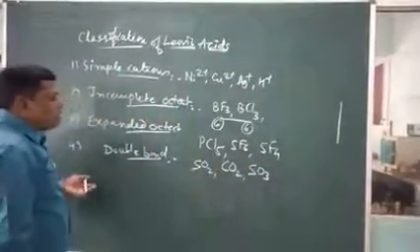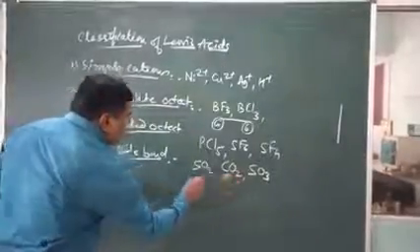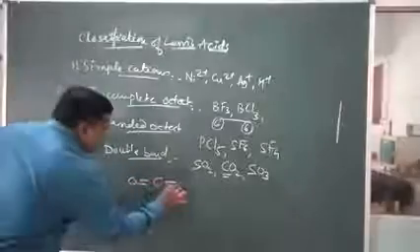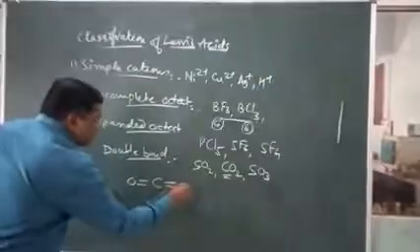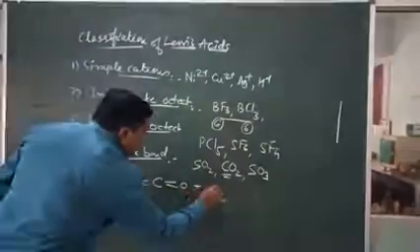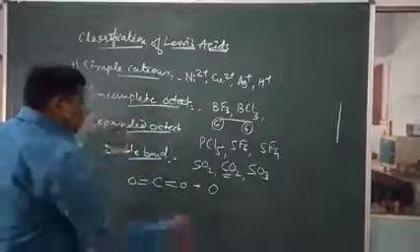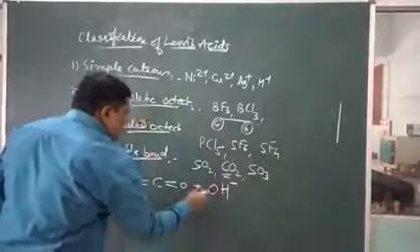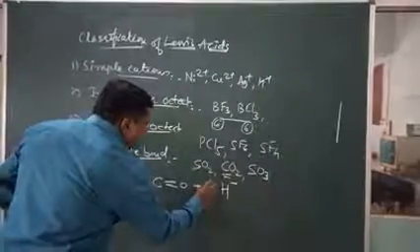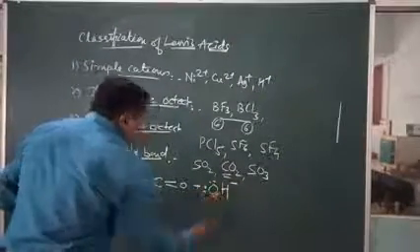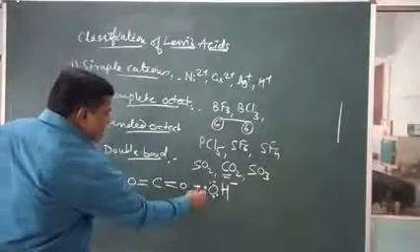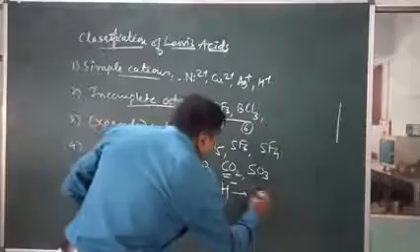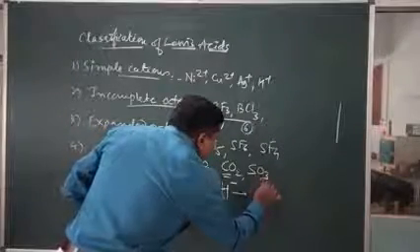Take CO2: a double bond is present on each side. When it combines with OH minus, OH minus possesses the electron pair, and these electrons can be accepted by the carbon, forming